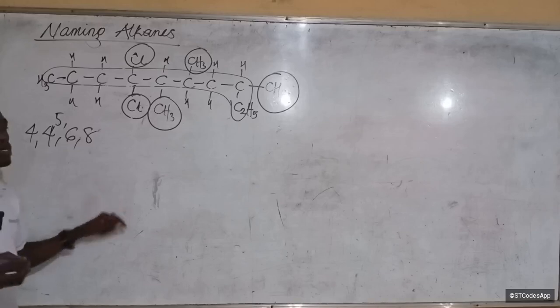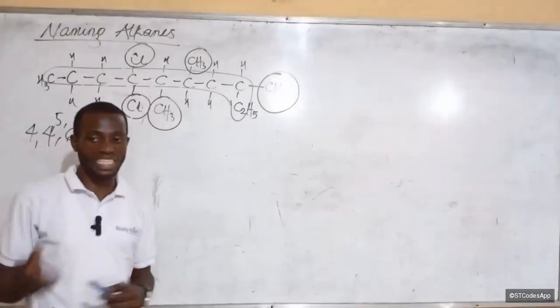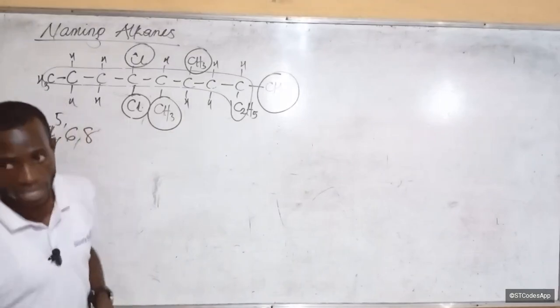Notice I'm separating number from number with what? Comma. Do you remember? All right. Between number and letter, what do you use to separate? Hyphen. Do you understand now?